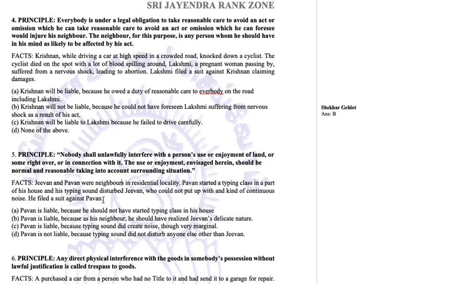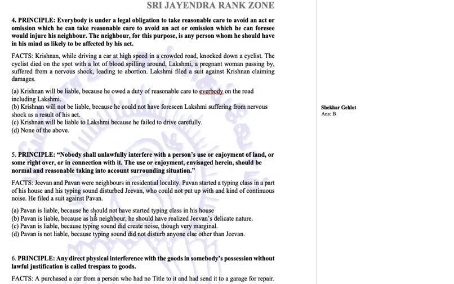He filed a suit against Pawan. He is saying that he is not able to enjoy his residential accommodation because Pawan has started typing classes, and this sound is coming to him and disturbing him. It's causing a nuisance to him. Now let us see the options.